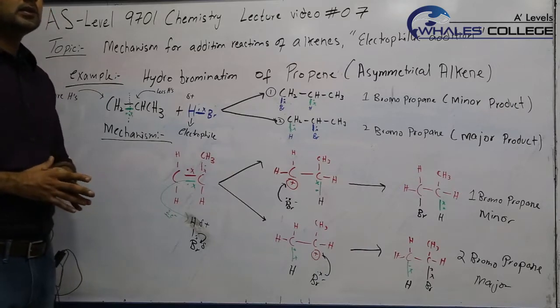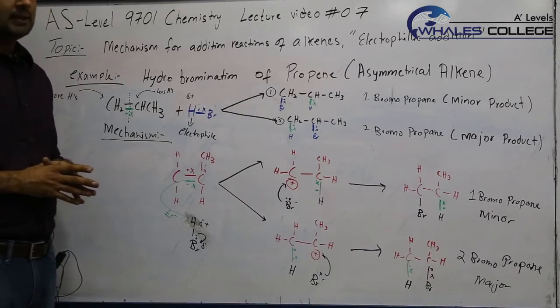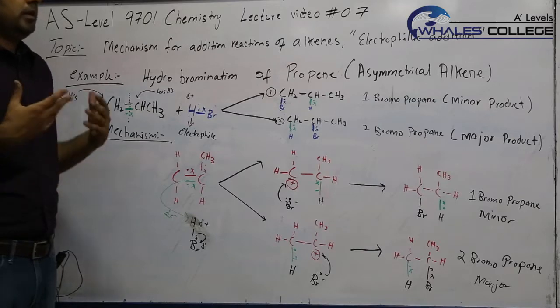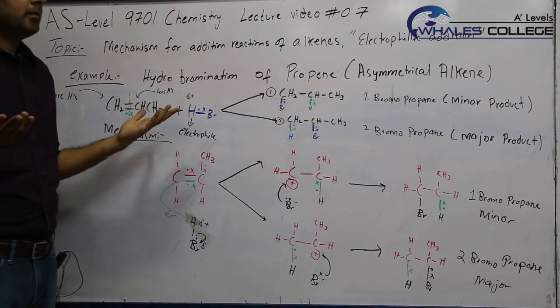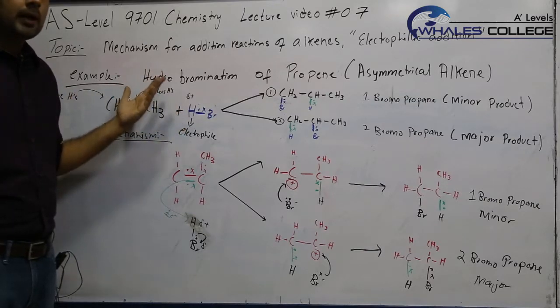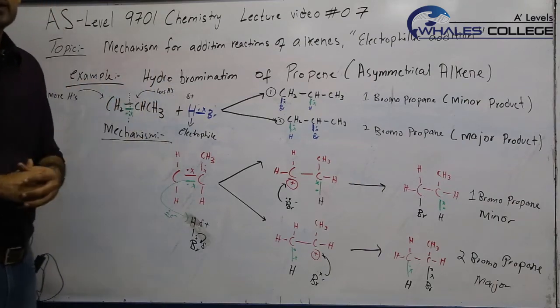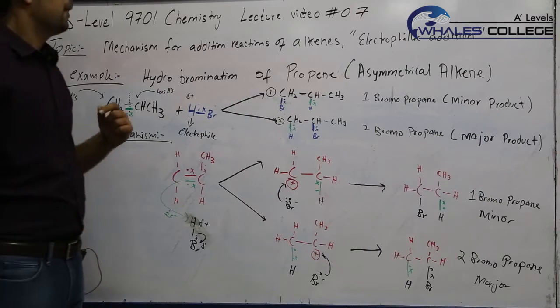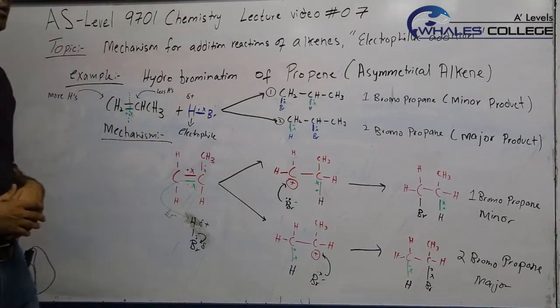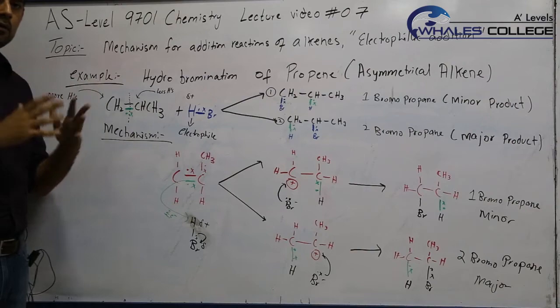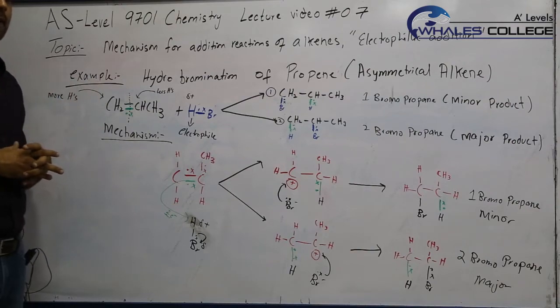If you think of it, it's not that satisfying in detail. There was a scientist who just gave a statement, and we don't know the background of what's happening. We are just believing his statement. Okay, this happens, so that's the major product. But there is more to it. So now I'm explaining another view of the situation, and that is called stability of cation.